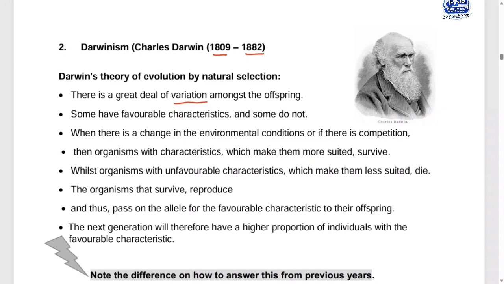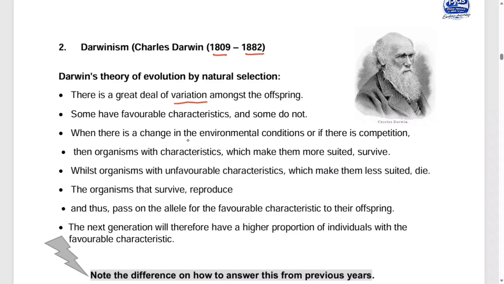We saw that when the chromosomes align at the equator, each and every chromosome will align at the equator randomly and does not influence one another. That is why we say there is a great deal of difference amongst the offspring, because in variation we learn about the differences. Some have favorable characteristics and some have unfavorable characteristics.